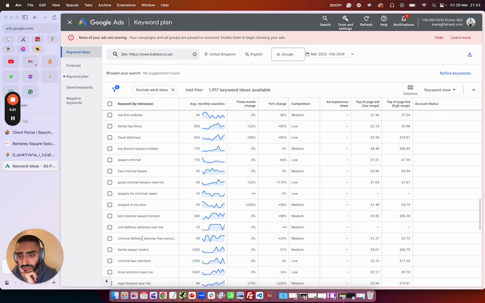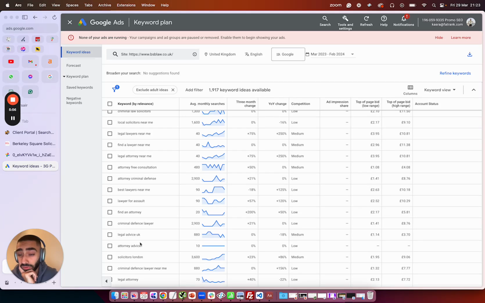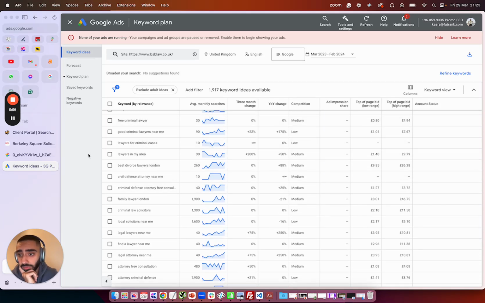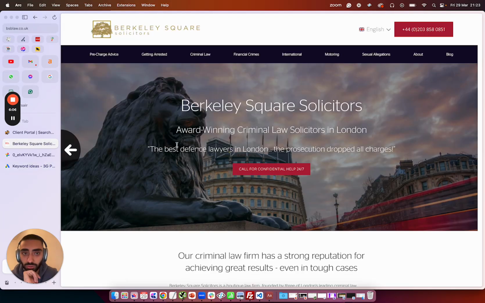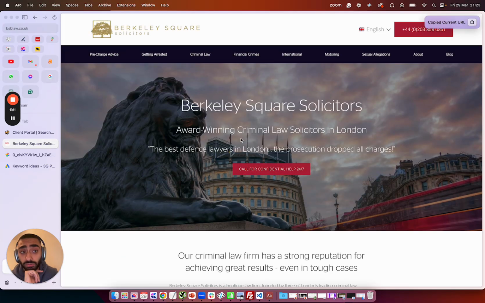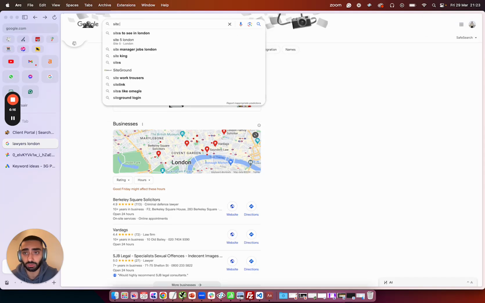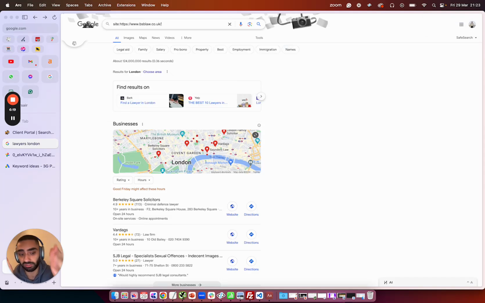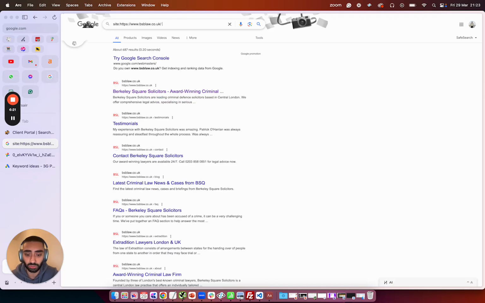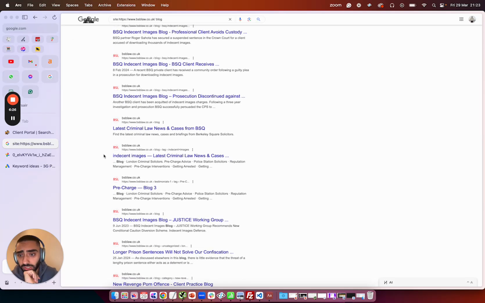And again, there's a load of articles here. Now these are a lot of the top of the funnel pages. So these are high converting pages that people, when they search, for example, lawyers in my area, they're looking to hire a law firm. Now, if we were looking for blogs, another strategy that we can also do is site: and then the competitor website, and then we can also do blog. So you've got all of their blog articles here.